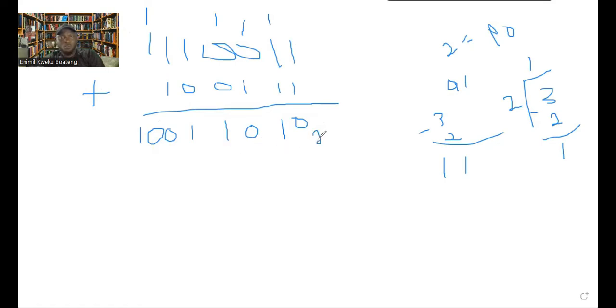So what you can do to actually confirm your answer is, when you finish this, convert it to decimal, convert this one to decimal, convert this to decimal. Then when you add whatever you get, you convert your final answer, this also to decimal, and it should tally. If it tallies, it means you are correct. If it doesn't tally, then there's something wrong. So this is all for binary addition. Let's get into binary subtraction.